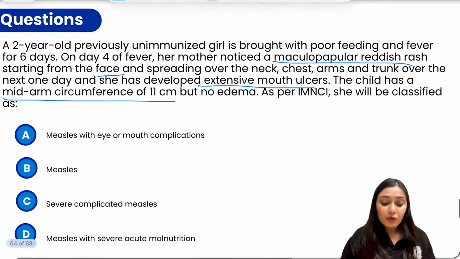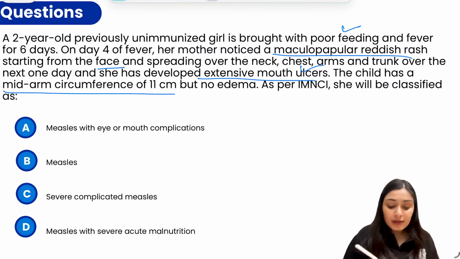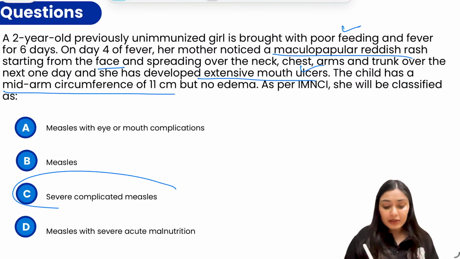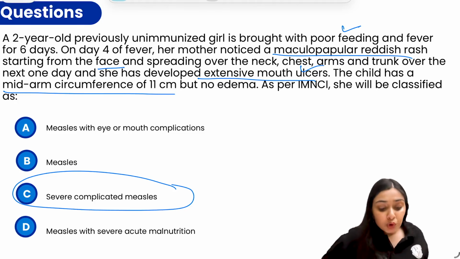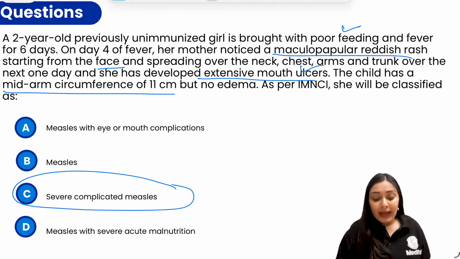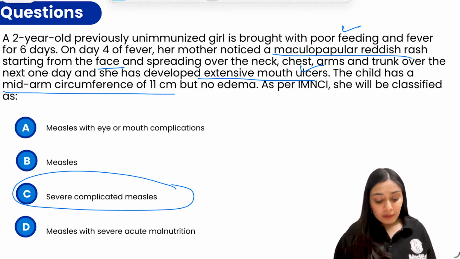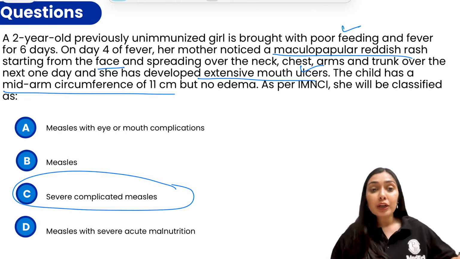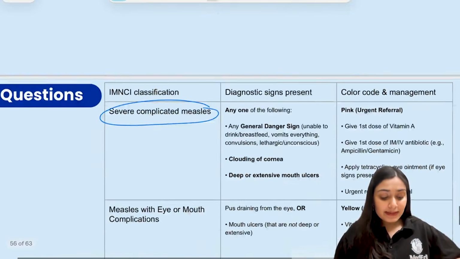So the correct answer over here, because there is poor feeding, a danger sign, and there is extensive mouth ulcer, this is nothing but severe complicated measles. Though the child also has no edema, but MUAC is less, this child has SAM, but it can come under the umbrella term of severe complicated measles. Right? So the correct answer here would be C.